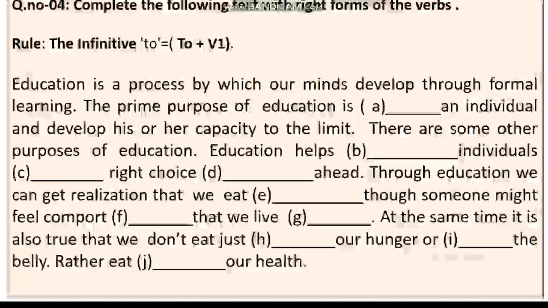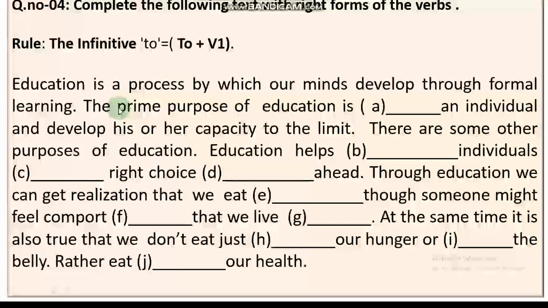Students, now I would like to concentrate on another question, and here this particular rule has been used: to plus V1 equals infinitive. Let's take a close reading of the passage first. Education is a process by which our minds develop through formal learning. The prime purpose of education is (gap) an individual and (gap) his or her capacity to the limit. There are some other purposes of education.